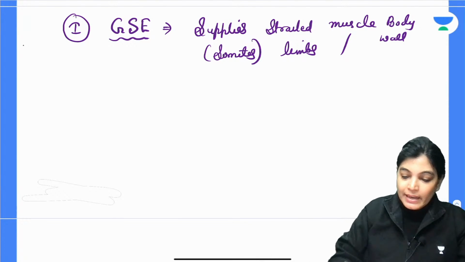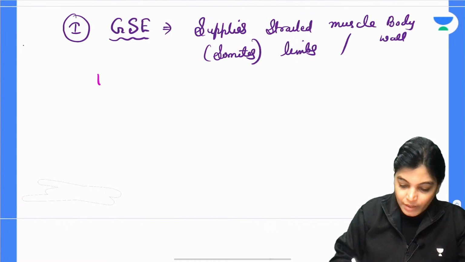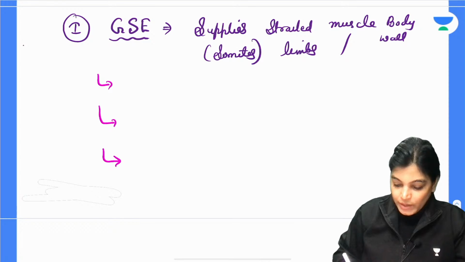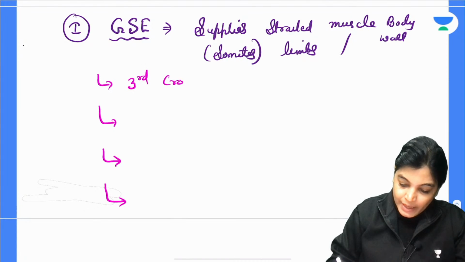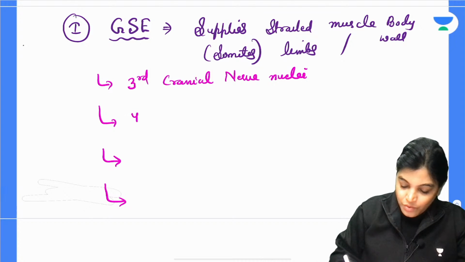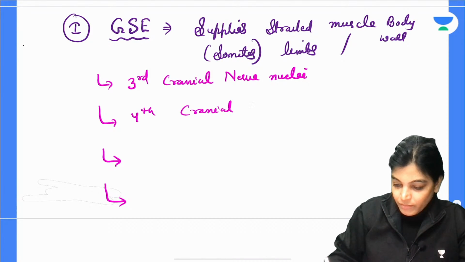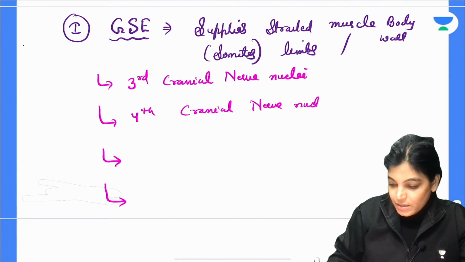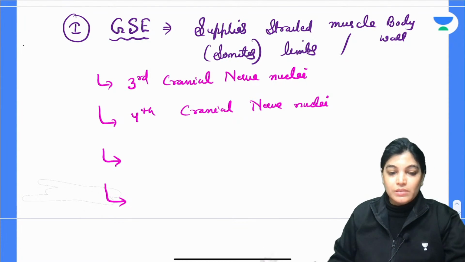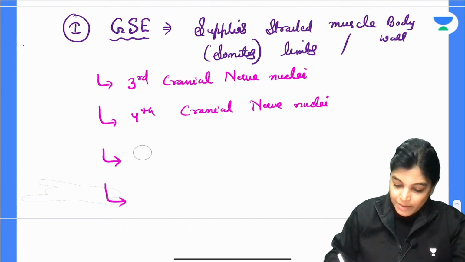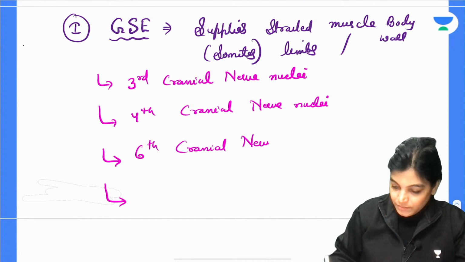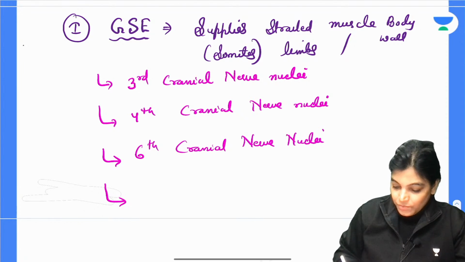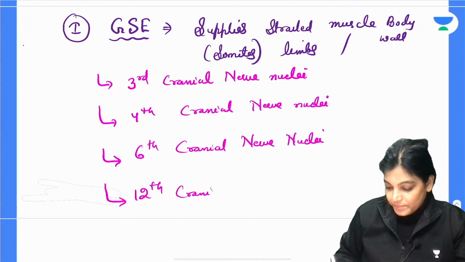In this category we have got the following nuclei. So I would like to write the names of the nuclei. They are the 3rd cranial nerve nuclei, the 4th cranial nerve nuclei, then the abducent or 6th cranial nerve nuclei, and the 12th cranial nerve nuclei.